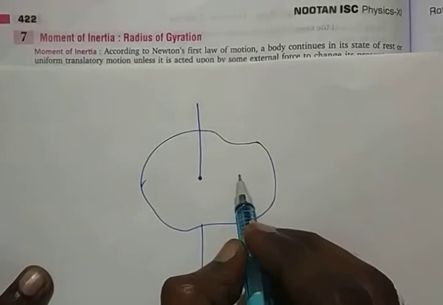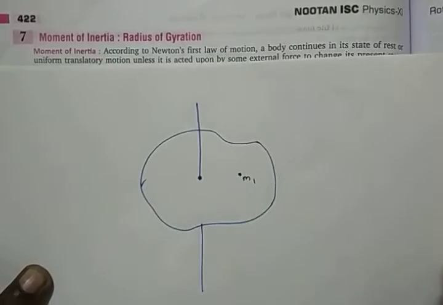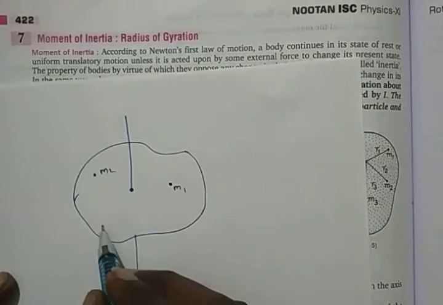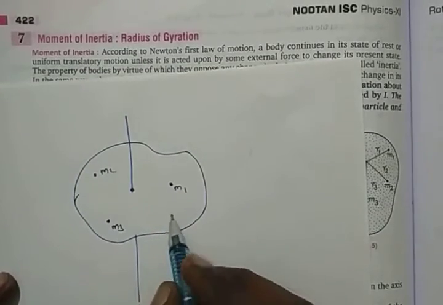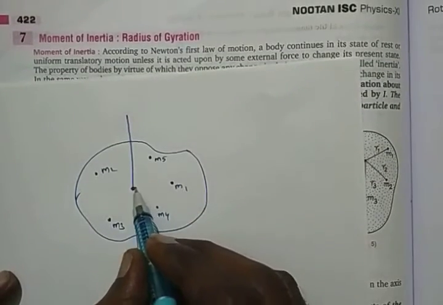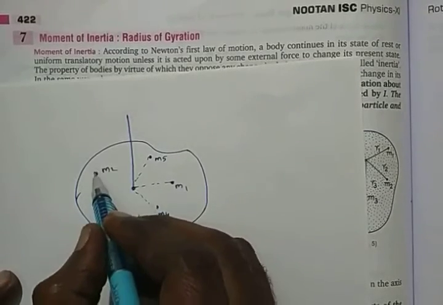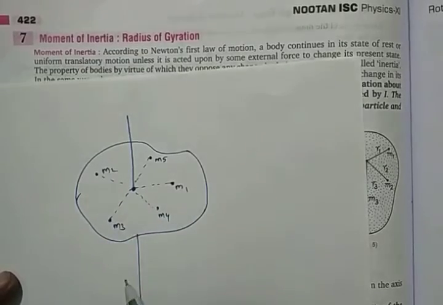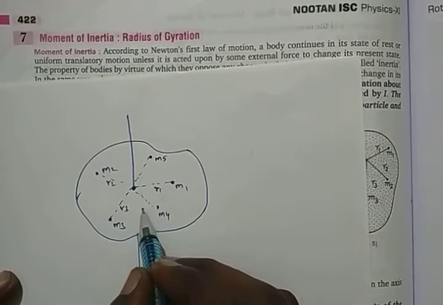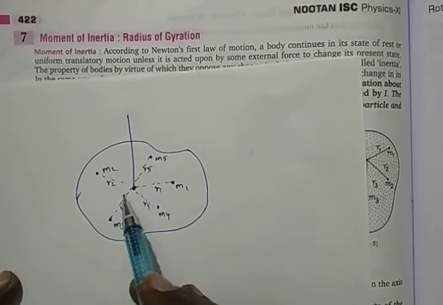So what is moment of inertia is, suppose this is a small particle here. We call it as M1, right? And then this is another particle here. We call it as M2. This is another particle M3. This is another particle M4. Here it is another particle M5. So we have here all of them having one by one distance here. R1 distance, R2 distance, R3 distance, R4 distance, R5 distance. These are all different distances here.